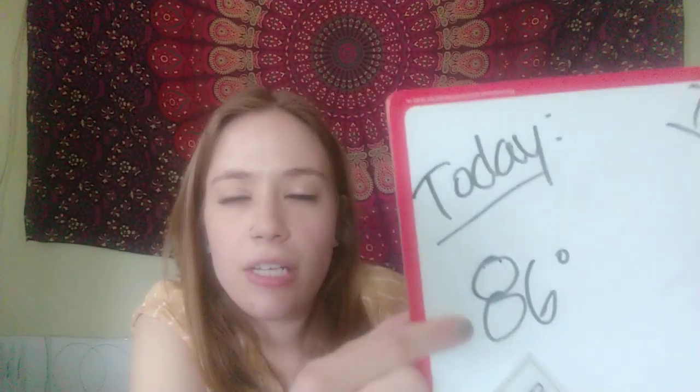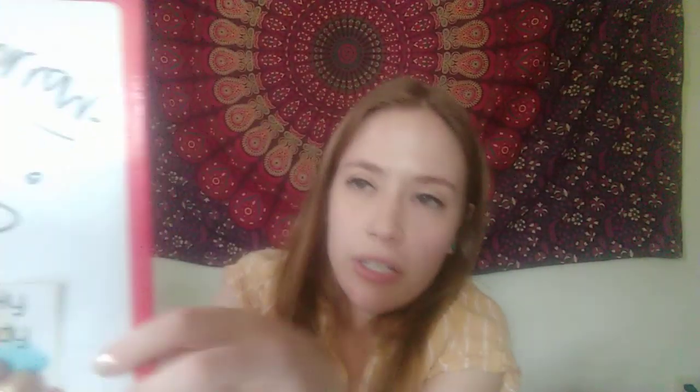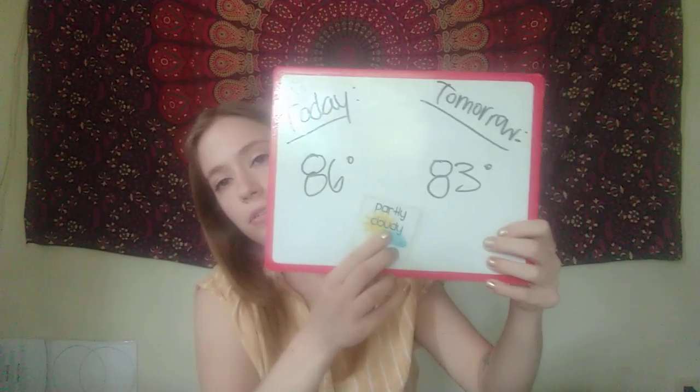And tomorrow will be a high of 83 and also partly cloudy. So today, high of 86 degrees and partly cloudy. Tomorrow, a high of 83 degrees and also partly cloudy. So there we go.